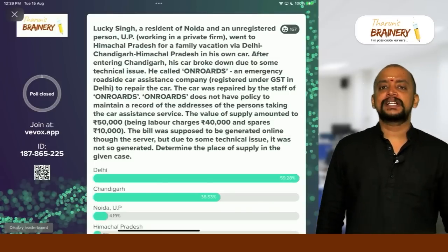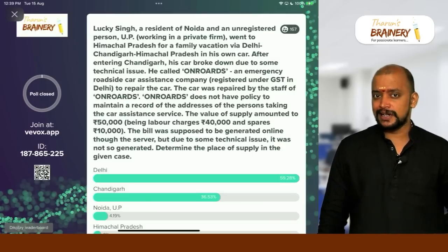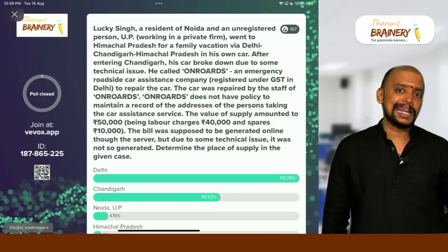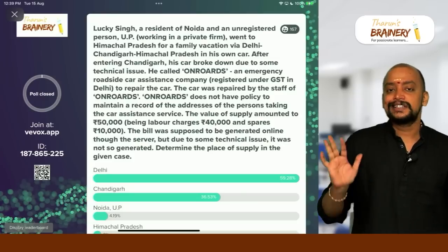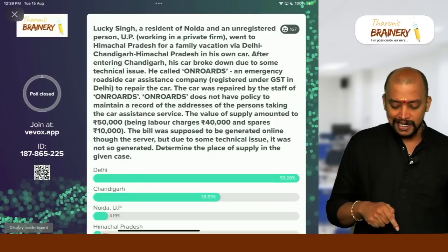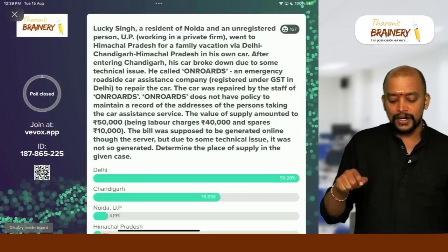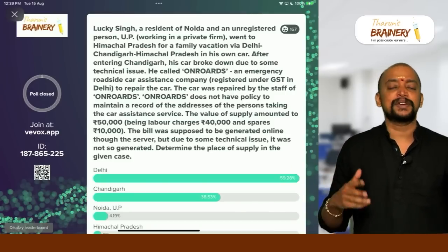Services, performance-based service in relation to goods. For performance-based service in relation to goods, what will be taken as the place of supply as per section 12, general provisions? In general provisions, we need to take the location of the recipient if registered. So here, the person is a resident of Noida, an unregistered person, who went to Himachal Pradesh, so the recipient is unregistered.